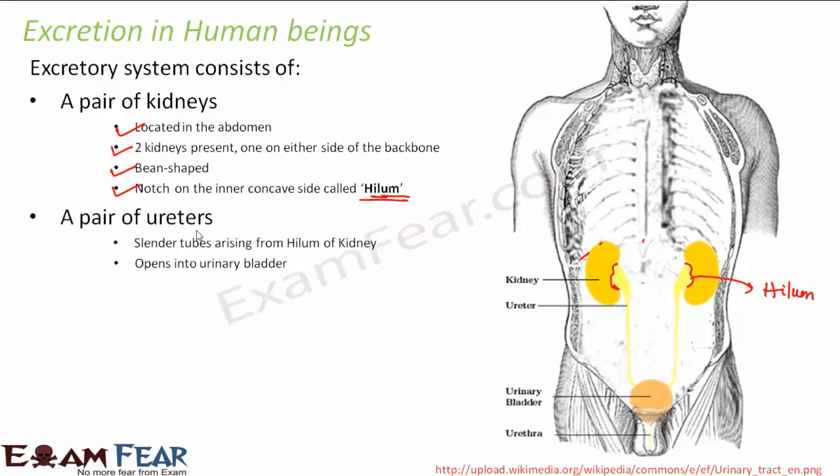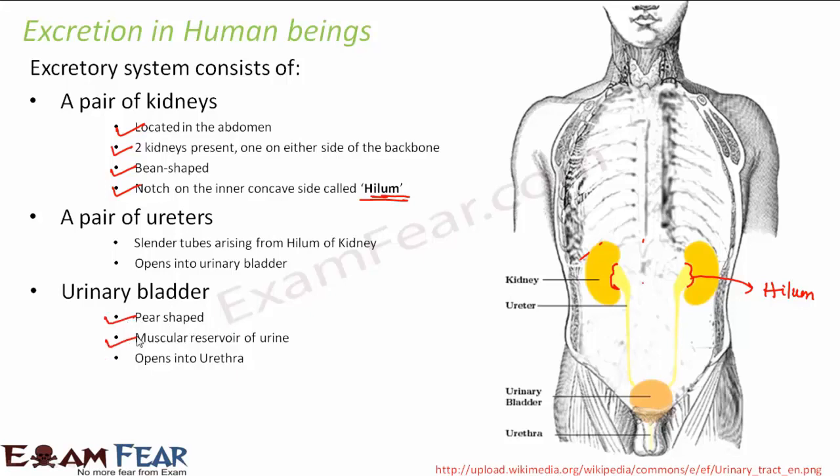Then we have a pair of ureters. These are slender tubes arising from the hilum of each kidney. So from hilum these ureters are arising. They are nothing but thin tube-like structures. They open into the urinary bladder. So we have this urinary bladder. It is a pear-shaped structure, a vascular reservoir of urine. So this is basically a storage for urine. All the urine gets collected in this urinary bladder and this opens into the urethra.